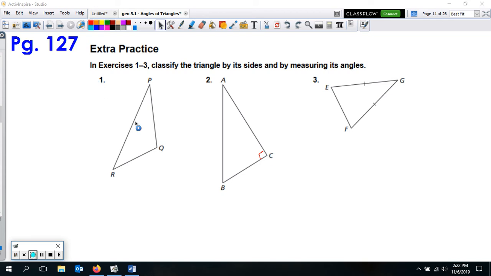So this one here, number 1, this should be an obtuse scalene, because you do have one obtuse angle right here at Q. That's definitely more than 90. And none of the sides are the same. They're all about different measures.